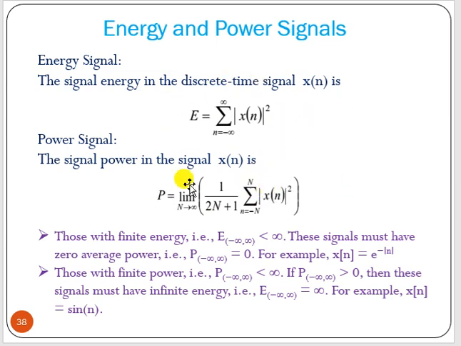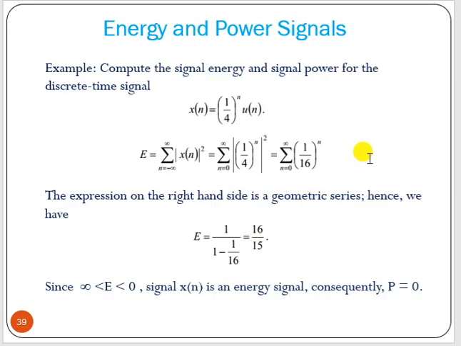And those with finite power, that means less than infinity, must have infinite energy. That time E should be infinity. So this is a true condition that you have to remember. Now there are some signals that are neither power signals nor energy signals.